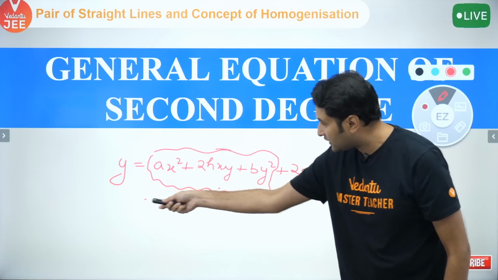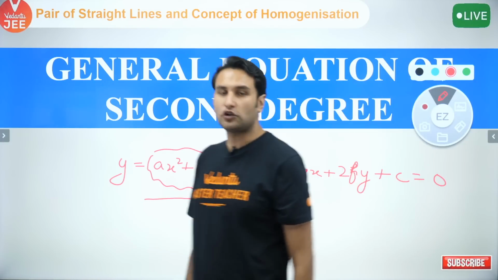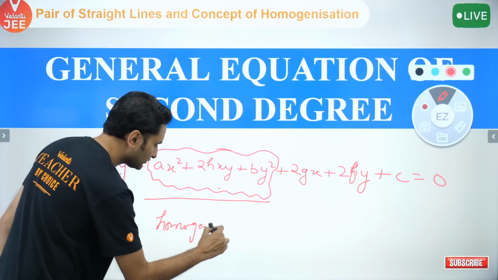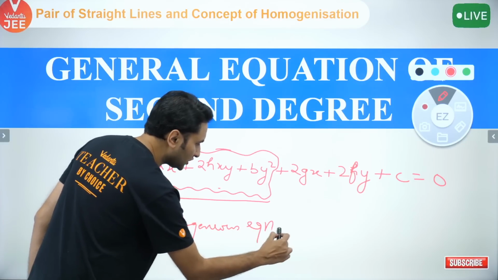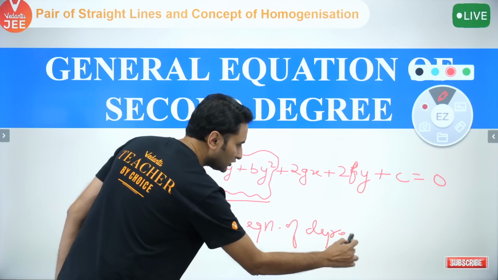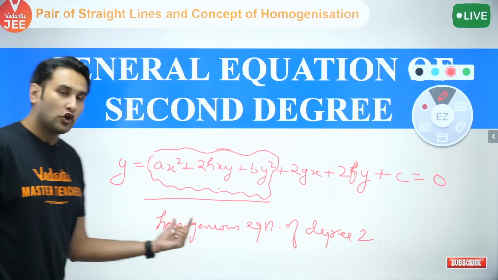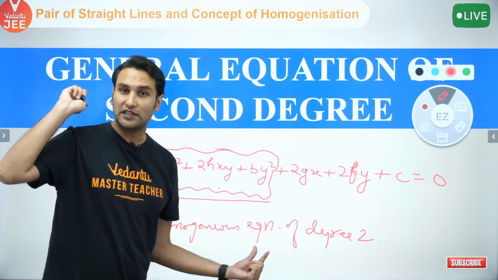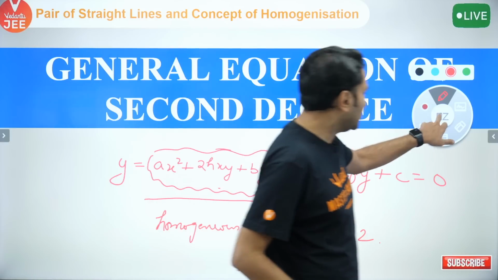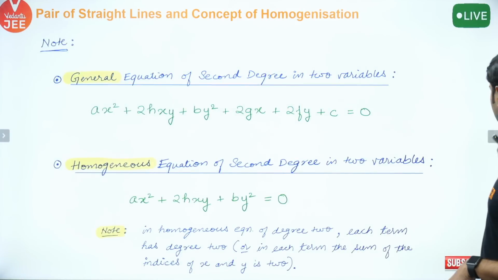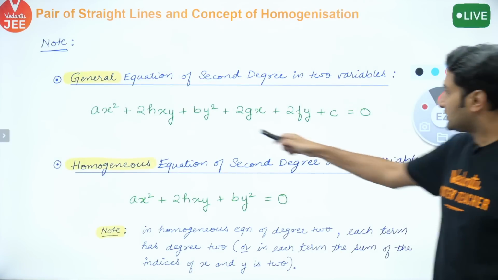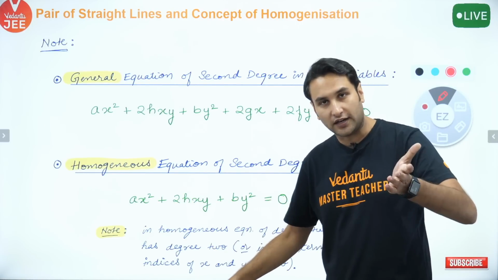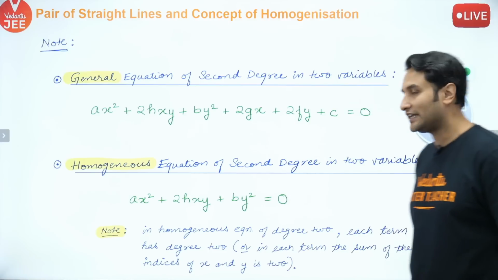If I only take this portion of the equation, I will call it a homogeneous equation of degree 2 in 2 variables. Homogeneous equation, if you're in class 12th, you must have studied it in differential equations as well. Remember, right? Chalo, now let me begin. So this is what we are going to study today. This is the general equation of second degree in 2 variables, but I'm starting my class with the homogeneous equation of second degree in 2 variables.